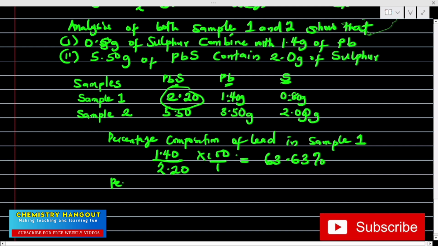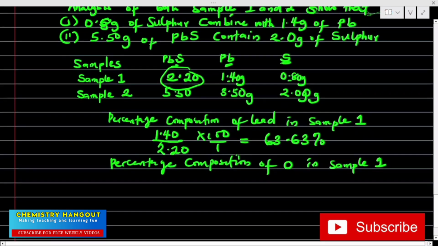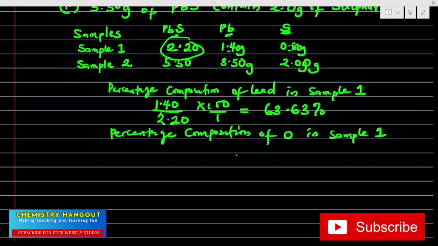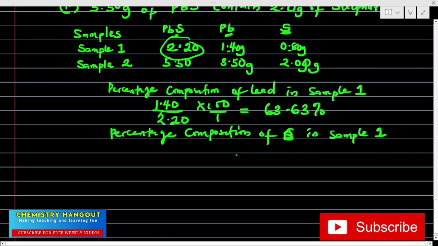So let me see the percentage composition of sulfur in sample 1. We are done with lead in sample 1. Percentage composition of sulfur, not oxygen, sulfur, in sample 1. So let's see the percentage composition of sulfur in sample 1.